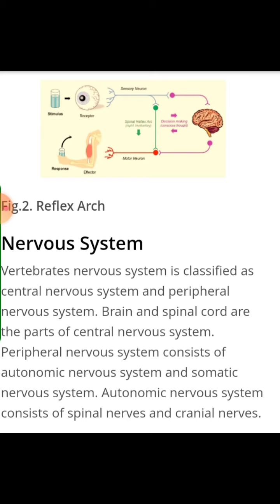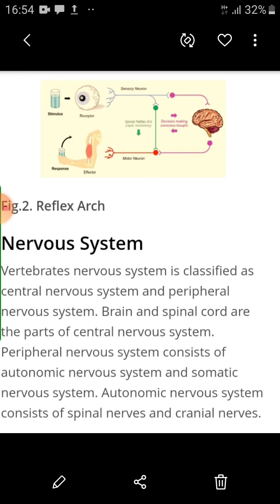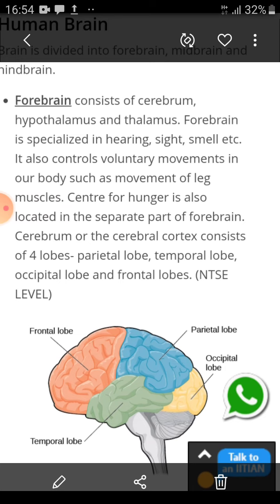Then you see the nervous system. The vertebrate nervous system is classified as the central nervous system and peripheral nervous system. Brain and spinal cord are the parts of the central nervous system. The peripheral nervous system consists of the autonomic nervous system and somatic nervous system. The autonomic nervous system consists of spinal nerves and the cranial nerves.